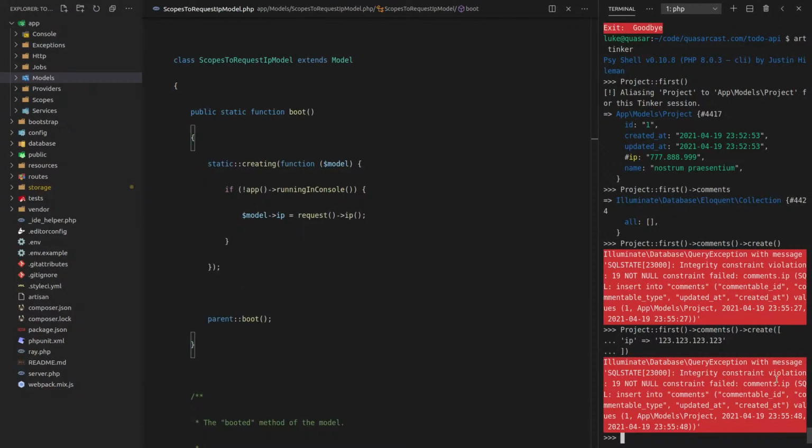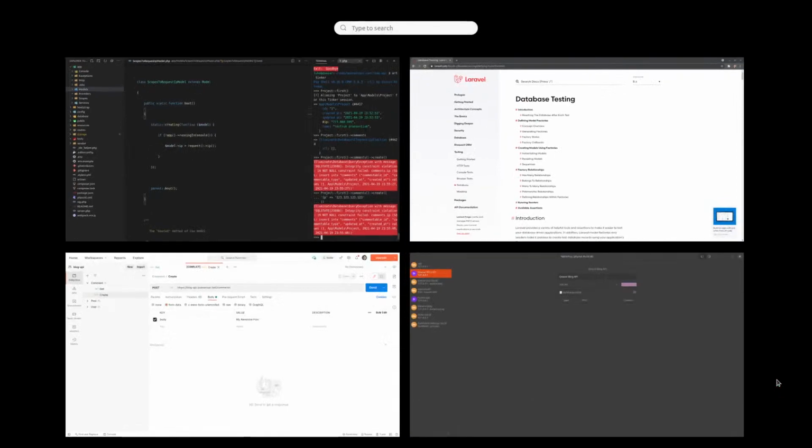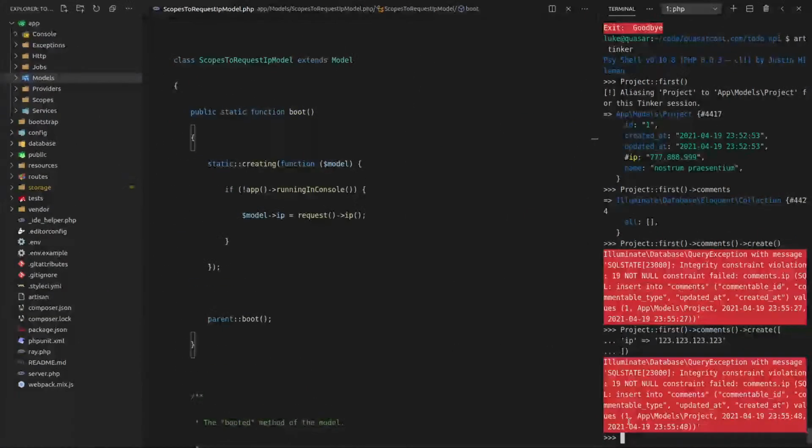I want to know what it sets commentable to. If it's setting it to the function. Yeah, but this IP address thing is stuffing me up.